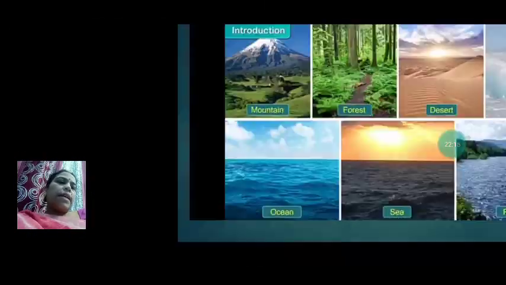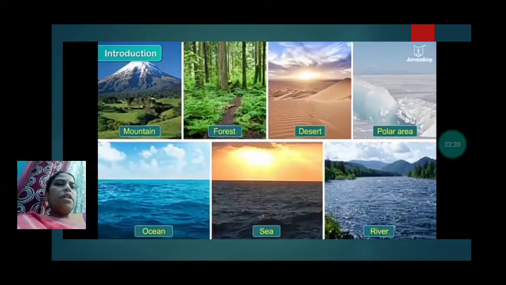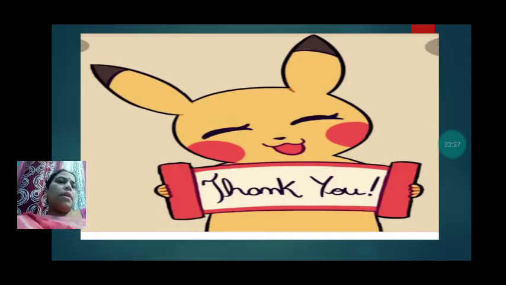These are the different adaptations and different habitats which we have seen: mountain, forest, desert, polar area, ocean, sea, rivers and the animals also living in them differently.